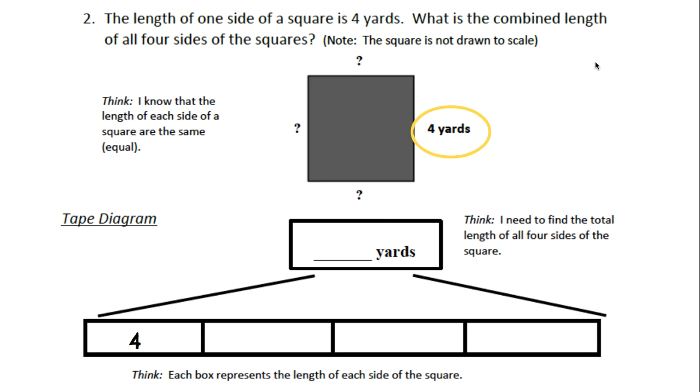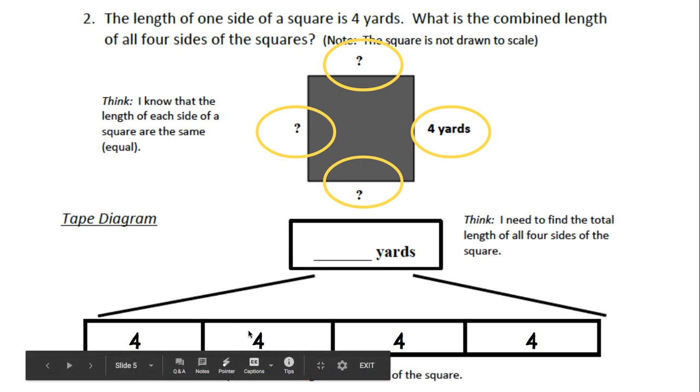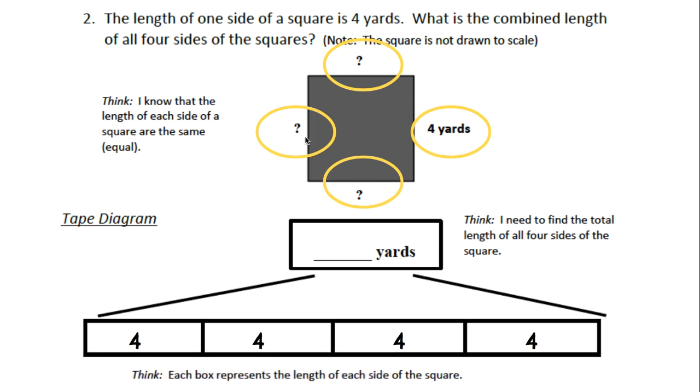So if we know that one side of the square is 4 yards, we know all of our sides, or all of our parts, are also 4 yards. So we can complete our tape diagram. 4, 4, 4, and 4. So now that we know all of our sides, it's asking us for the combined length.